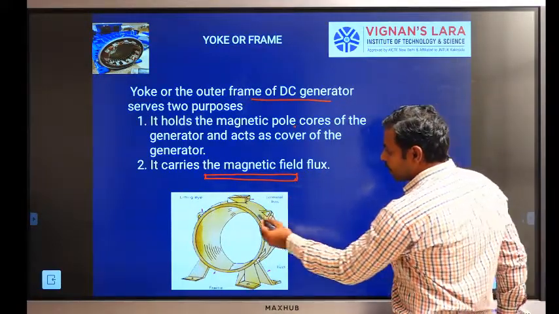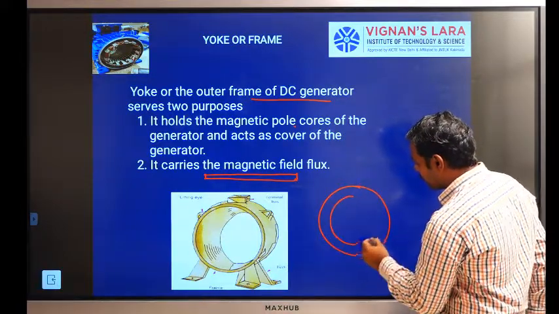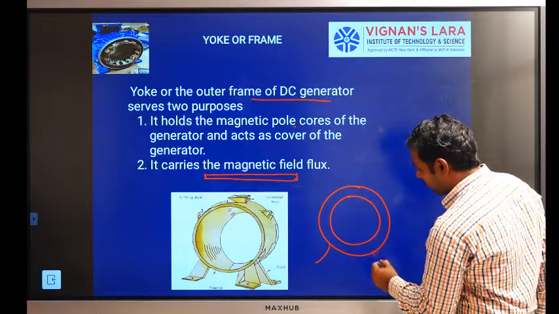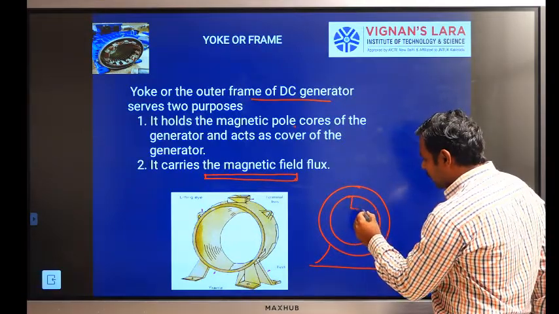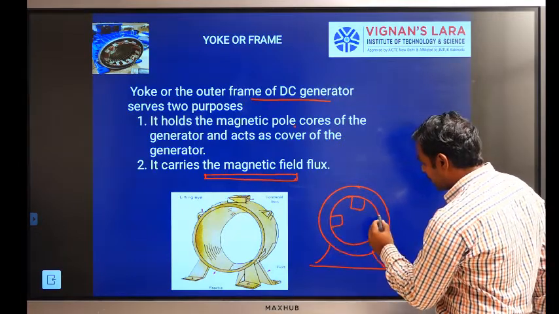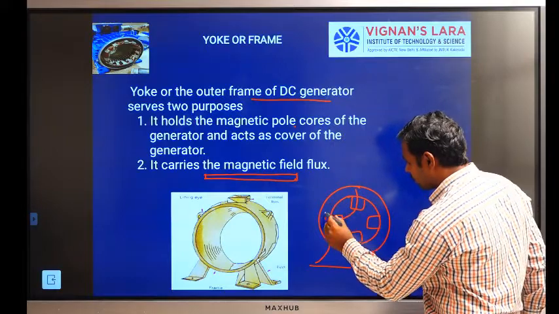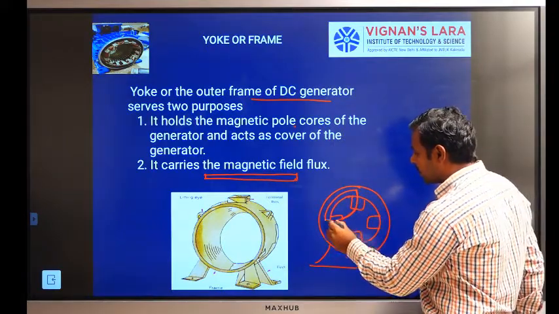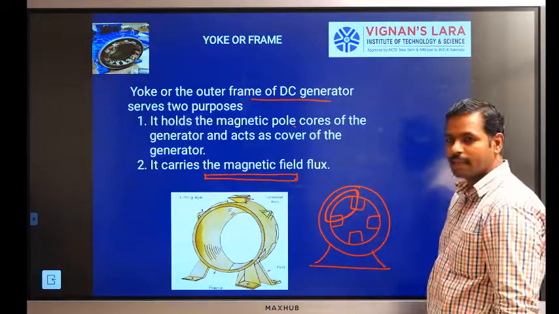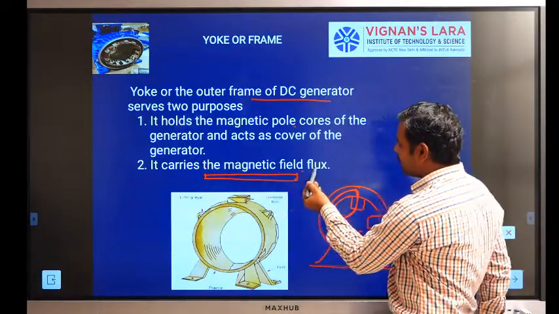This is the yoke or frame. When we consider a 4-pole machine, the flux is provided along this path, and the return path in between the poles exists inside the yoke. That is why it carries the magnetic field flux.